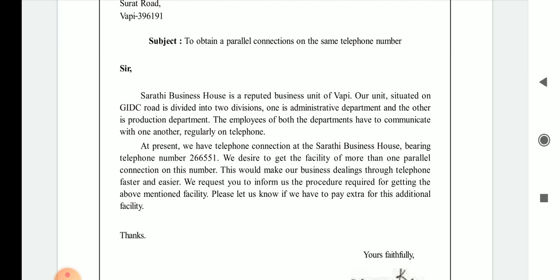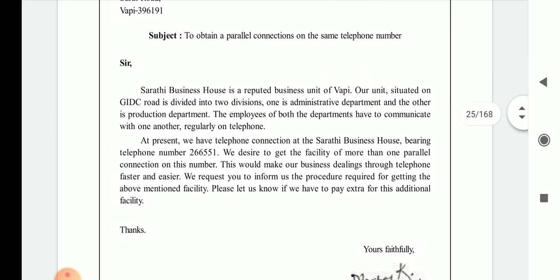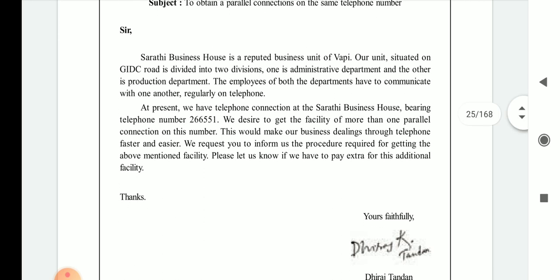The employees of both the departments communicate with one another regularly on telephone. See, here they mention that they have to talk between the two departments regularly. The admin department sometimes wants some information regarding production from the production department, and the production department also wants some information, some permission from the admin department for the production of a particular unit. So they have to communicate with each other on a regular basis.